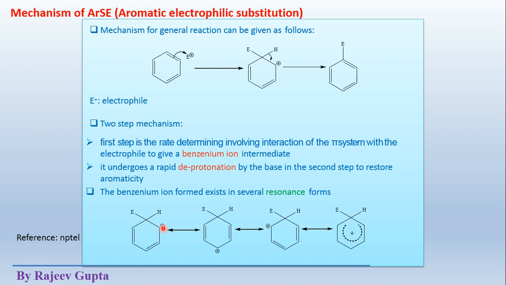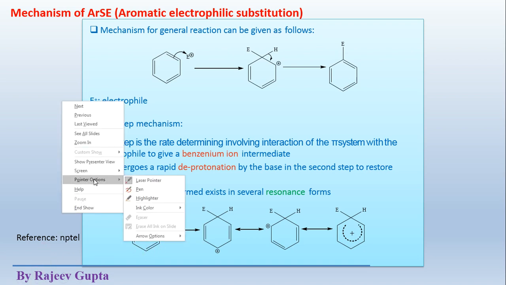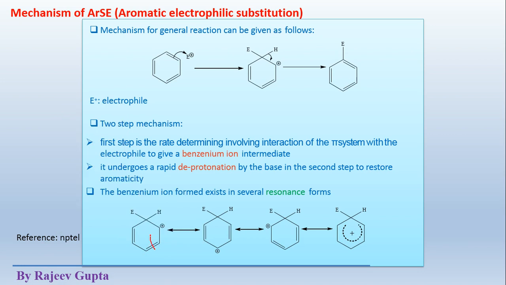Now here a positive charge is generated. Now this is in conjugation with this pi electron system, and we can show this movement of electrons like this. This electron will move this side and here we get this positive charge.